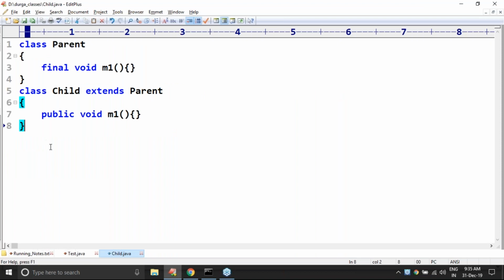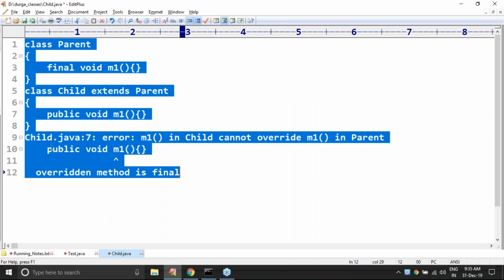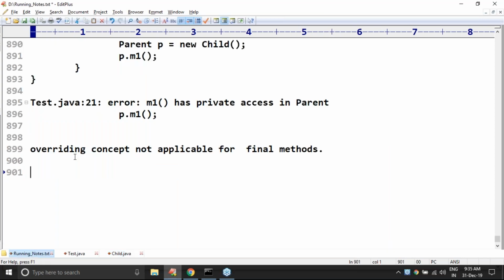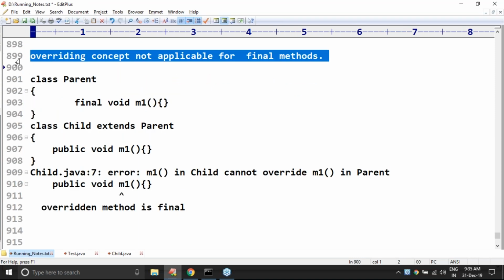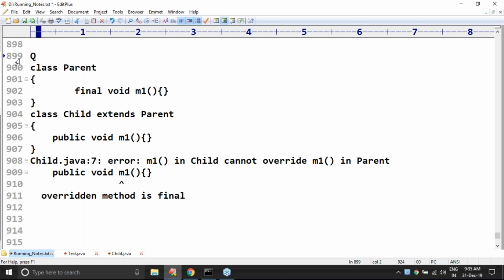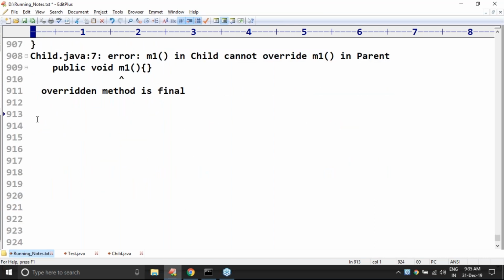The overriding concept is not applicable for final methods. The parent class method is the overridden method. Clear?